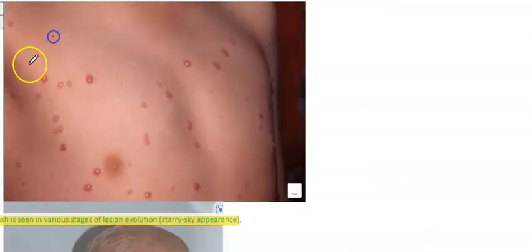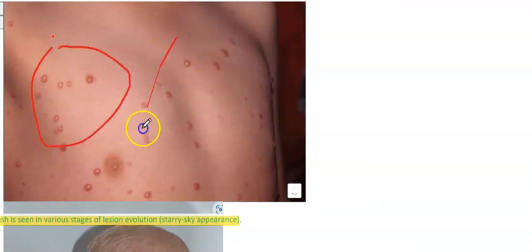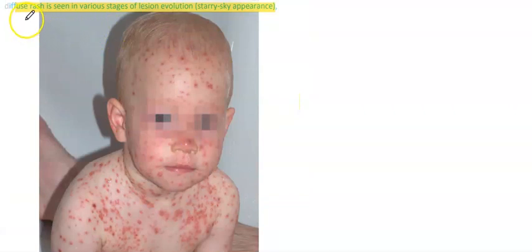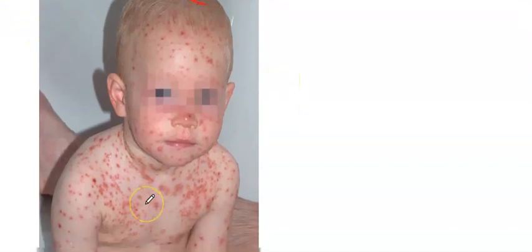This is the image showing vesicles in the central area on the trunk filled with clear fluid. This is the image showing a diffuse rash seen in various stages of evolution, giving a starry sky appearance. So these lesions are in varying stages of their development. Some are vesicles, some are pustules, some are papules, while some are crusted lesions.